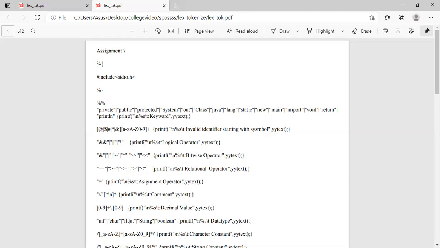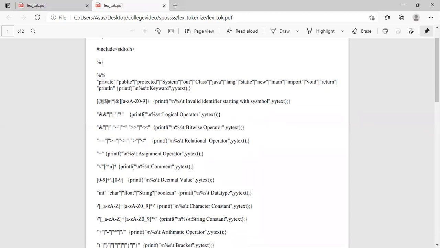If it gets integer, character, data types, it shows it is a data type. If it gets capital A to Z or small a to z, it shows character constants. If it gets small a to z or any other number string, it will consider it a string constant. Arithmetic operators: plus, minus, multiplication, division, it shows it is an arithmetic operator.